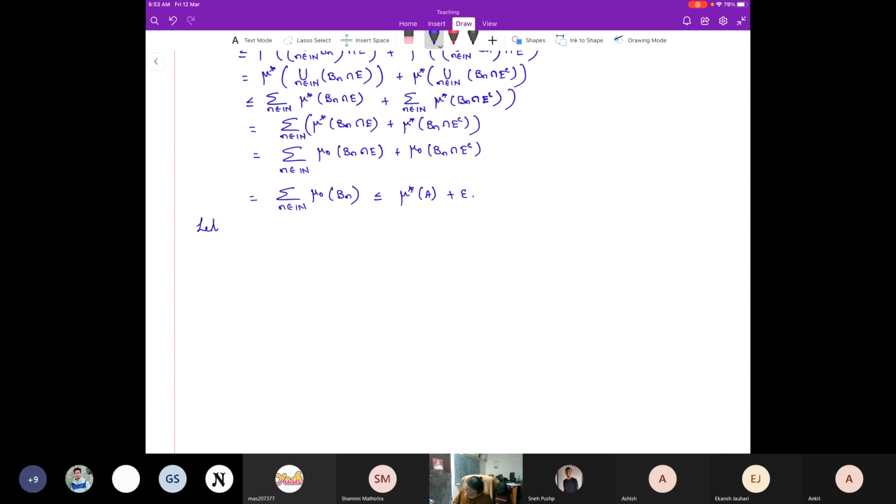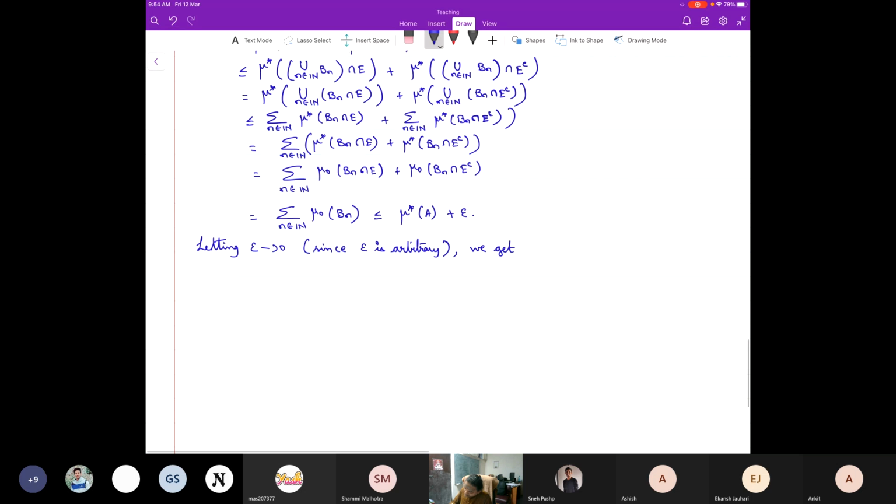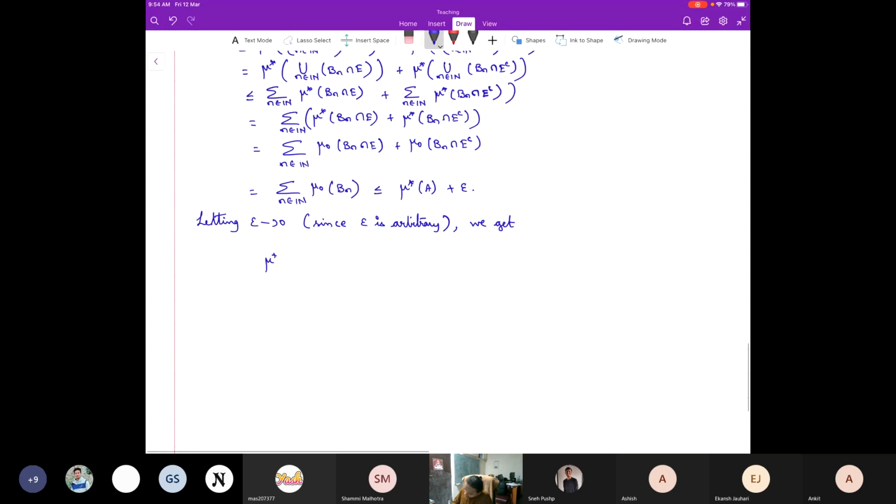So letting epsilon tend to 0, since epsilon is arbitrary, we get mu star of A is bigger than or equal to mu star of A intersection with E plus mu star of A intersection with E complement. That's it, done, and that's exactly what we wanted. Right? And we are done.